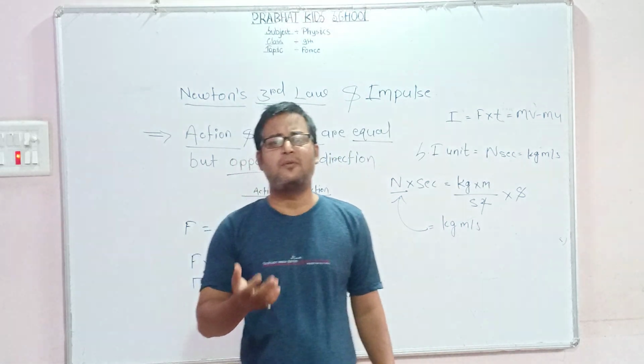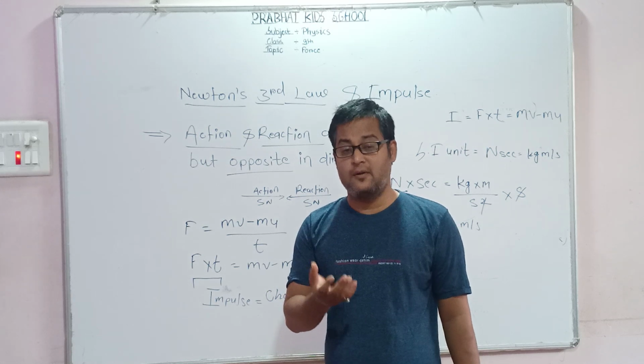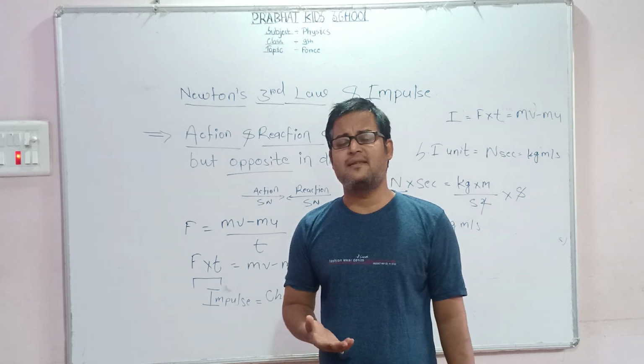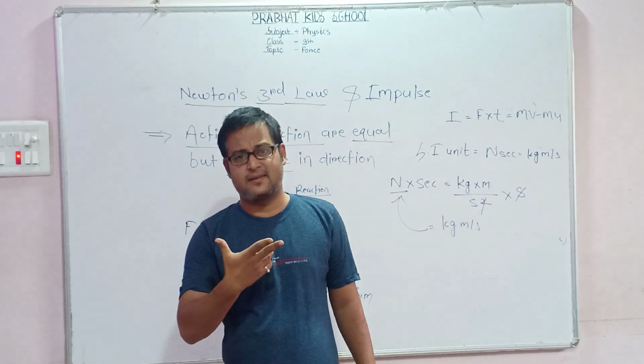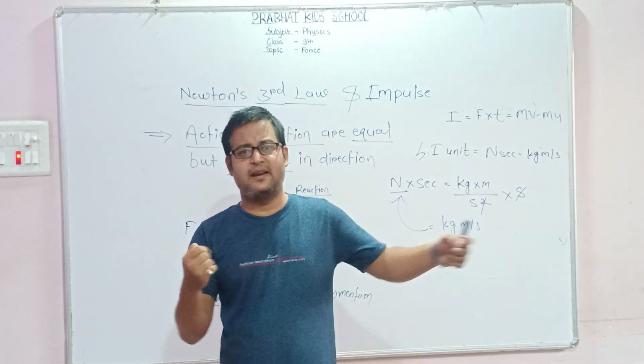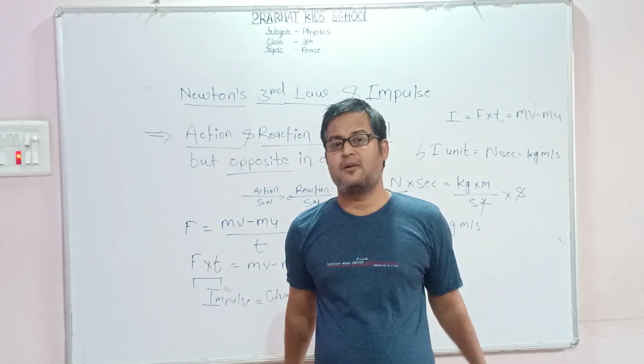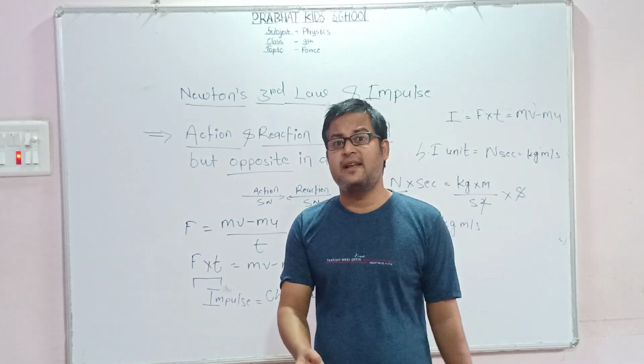Okay, we can see so many real-time applications based on the Newton third law. Even you can see a gun recoils or a spring stretches when it releases. So stretching is one of the force, releasing is one of the force. That is the action and the reaction.